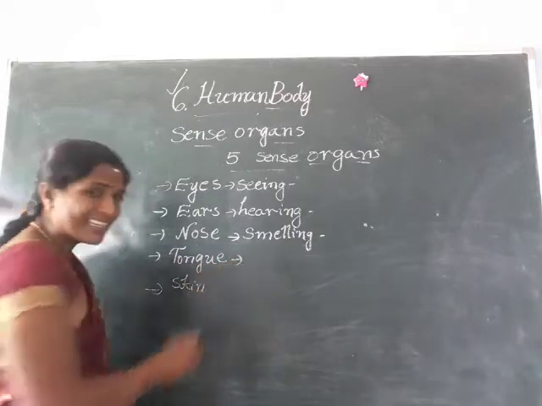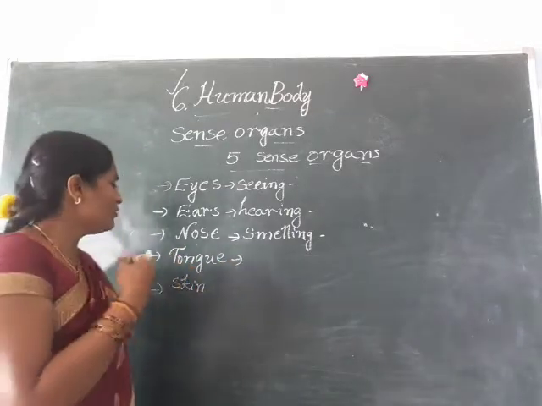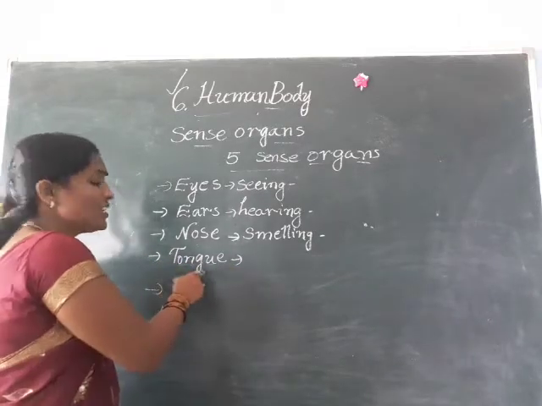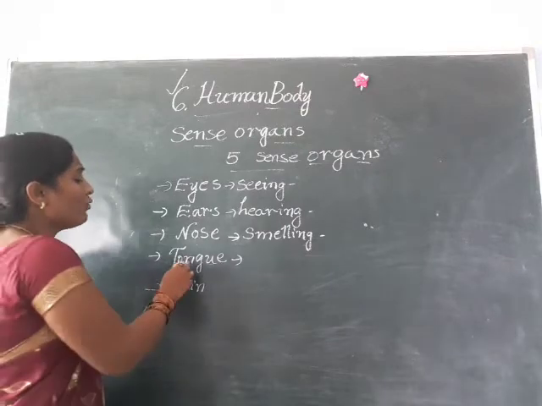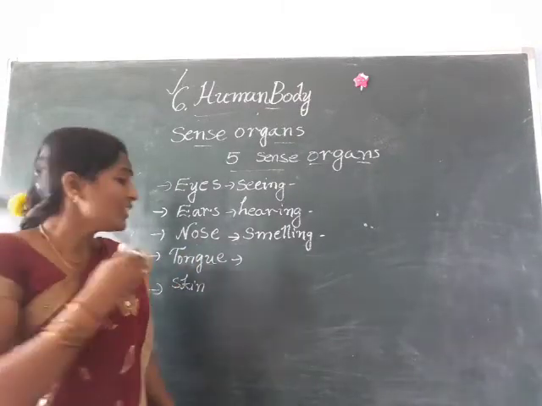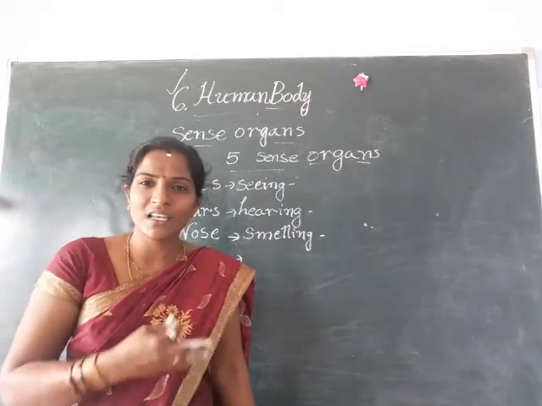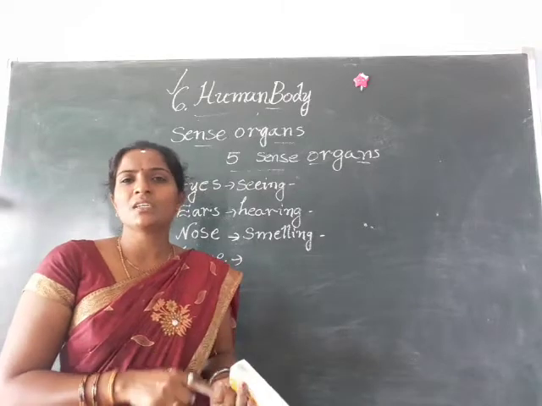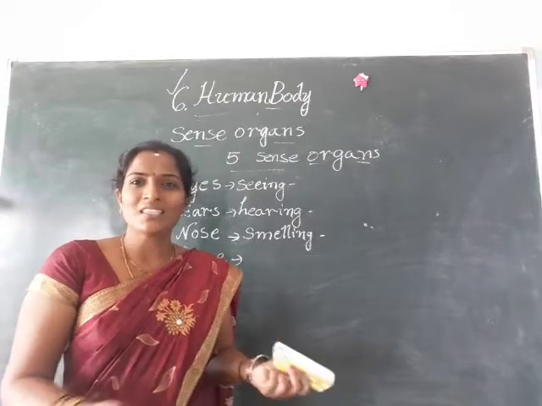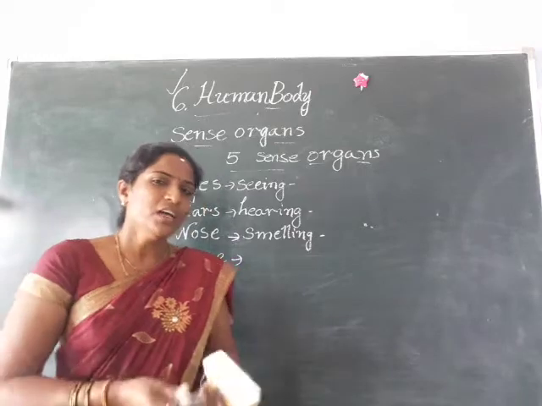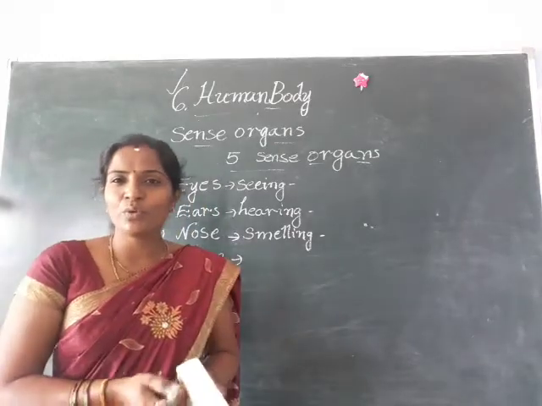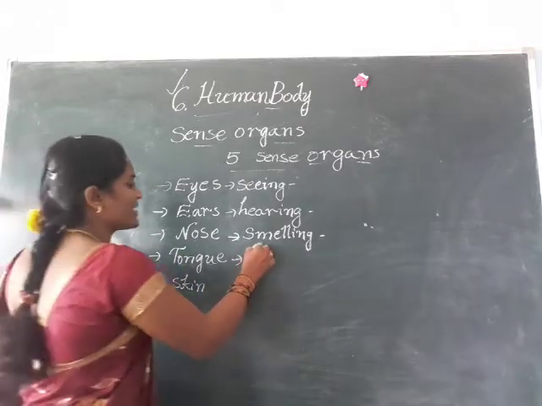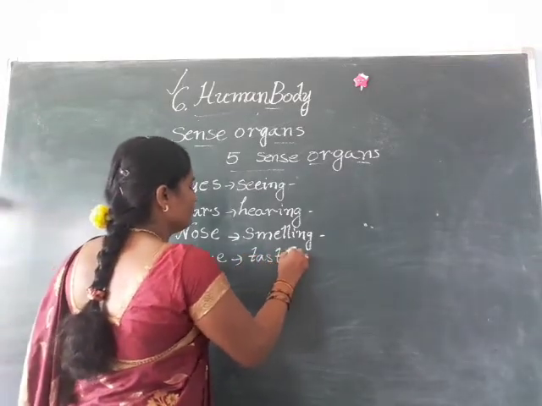Okay. And coming to the tongue. So many people are confused about the spelling of this word. What is the spelling of tongue? T-O-N-G-U-E, tongue. Okay. And what is the use of this tongue? With our tongue, we can taste any of our food items. So different types of tastes are there: sweet, bitter, sour, salt, crispy. 6 tastes are present in our food. So we can tell these tastes of food with our tongue only. Okay children, tasting. Tongue for tasting.